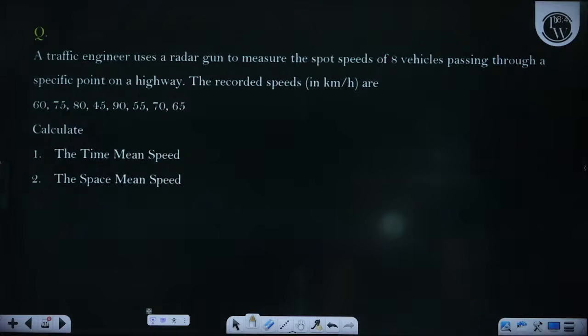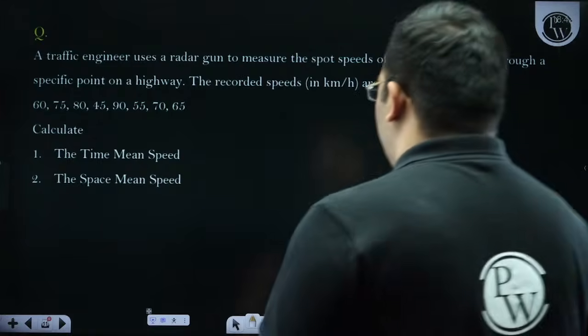There is a little visibility issue, so I will write down the values again.